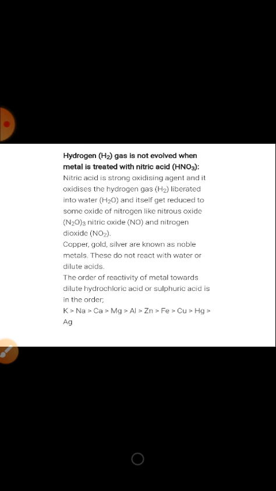Copper, gold, silver are known as noble metals. These do not react with water or dilute acids. The order of reactivity of metal towards dilute hydrochloric acid or sulfuric acid is in the order given. Students, please go through it.